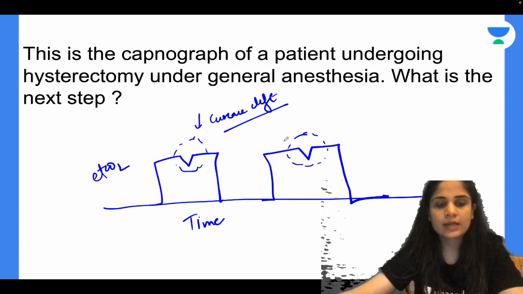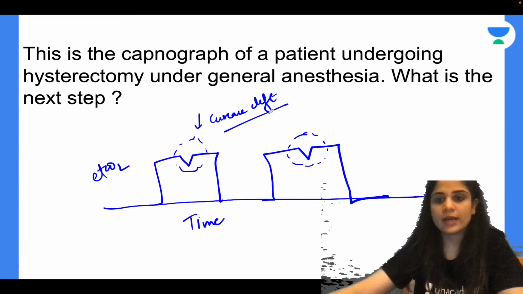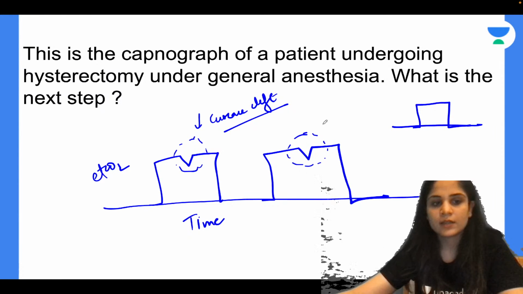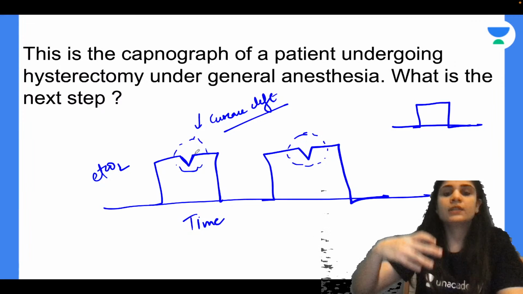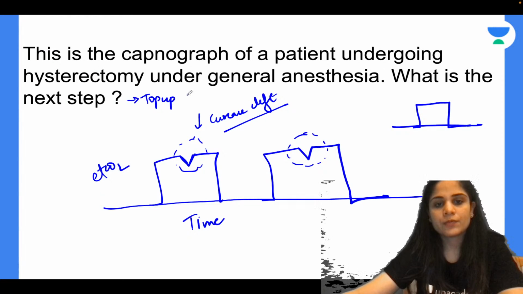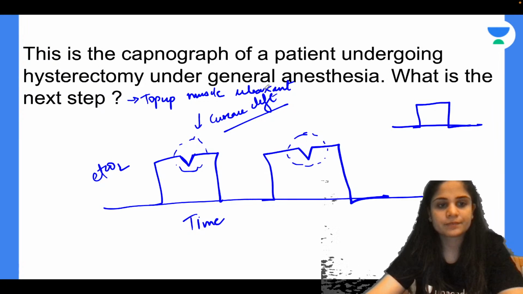Okay. So what is Curare Cleft? Curare Cleft is basically when the patient takes his own inspiratory attempt. Ideally when you see a normal EtCO2, it is proper, like the square waveform, correct? When you start getting this cleft, that means the patient is trying to take his own breaths, trying to take his own inspiration. So this Curare Cleft that you see is because the patient is out of the action of the muscle relaxant. So what is the next step? Next step will be to give a top up of the muscle relaxant. The patient has spontaneously started breathing, so you have to give him muscle relaxant again.